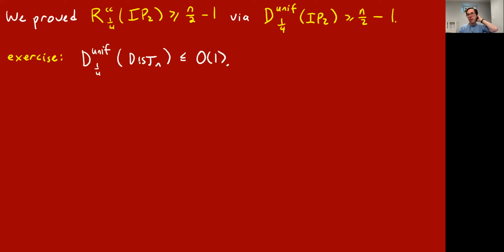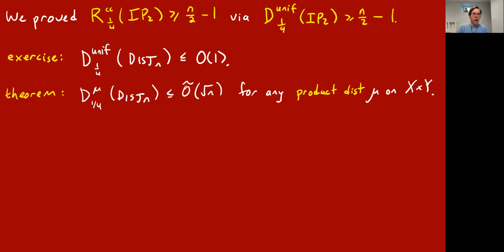And you might ask, can we use the same technique to show this lower bound for the disjointness problem? But this exact same thing will not work, because you can easily show that for the uniform distribution on inputs, the disjointness problem for Alice and Bob is very easy. Because usually a random pair of sets is not disjoint, so they can basically just always output no and be right with very high probability.